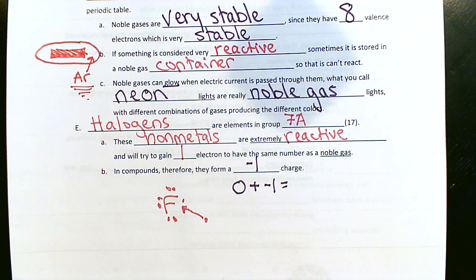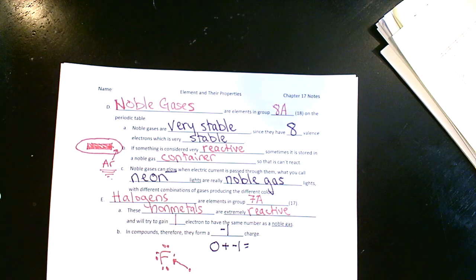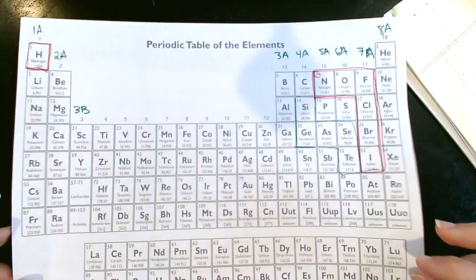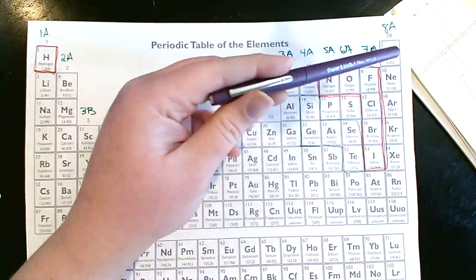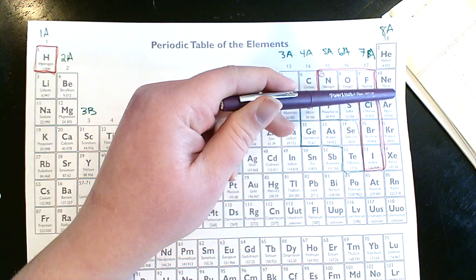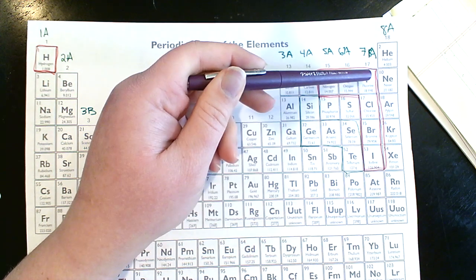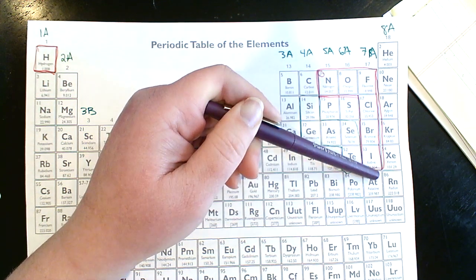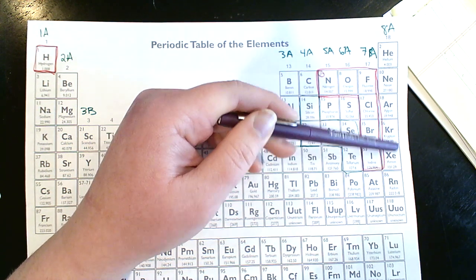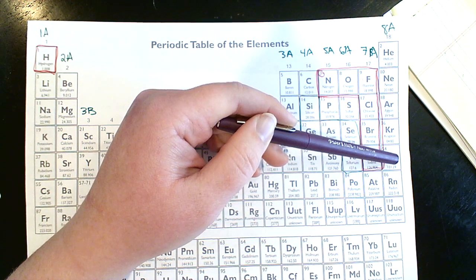All right, so let's recap the charges we've talked about so far. If I throw my periodic table up here, hopefully you can see that okay. So these are our noble gases. They will not have a charge ever because they don't react. They're happy by themselves. These guys are going to end up being negative 1 because they're going to gain 1 electron. If they gain 1 electron, then they're going to have the same number as a noble gas.